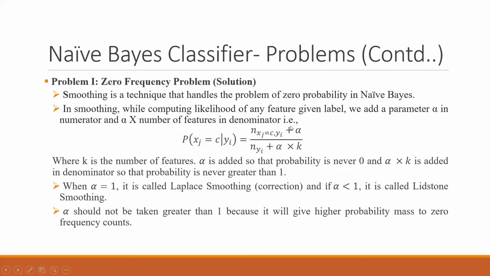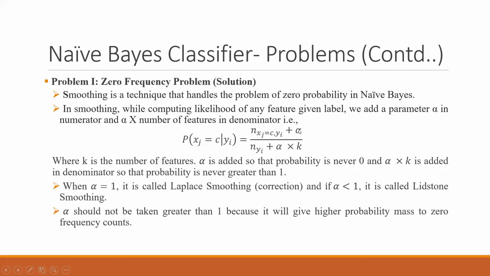So in the numerator it was plus alpha only, and this alpha cannot be greater than 1. Why? Because if alpha is greater than 1, then the higher probability mass will go to zero frequency counts. Zero frequency counts will be given higher probability mass. It will not be good for our data set. So we can use only two kinds of values, alpha equal to 1.